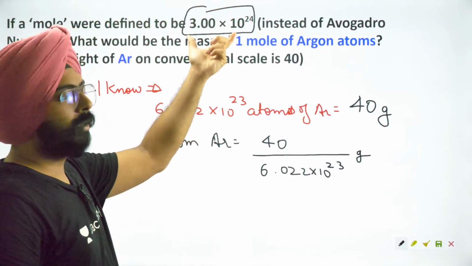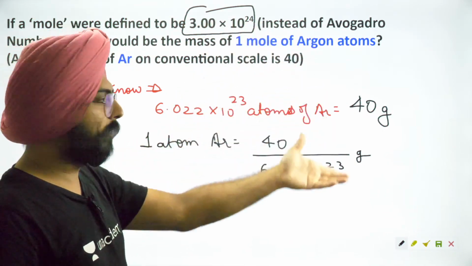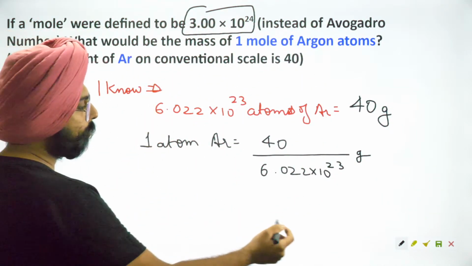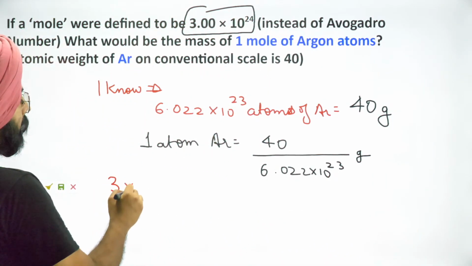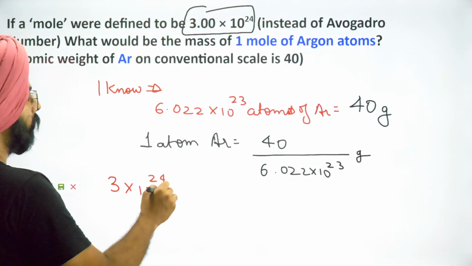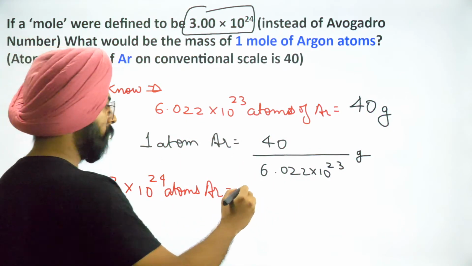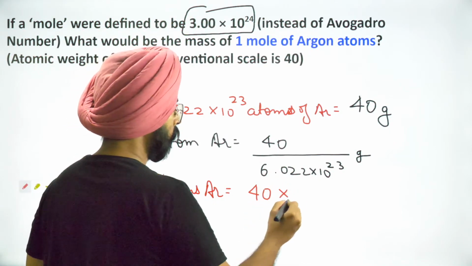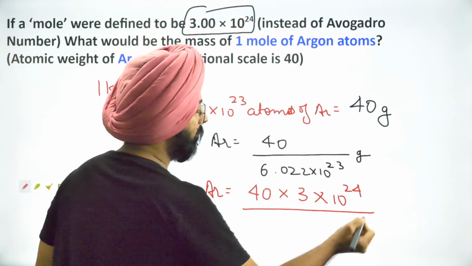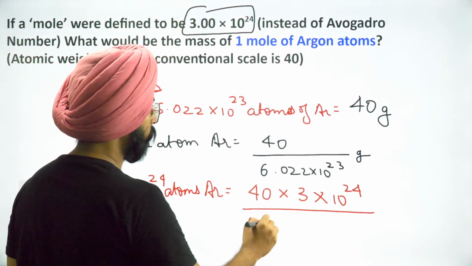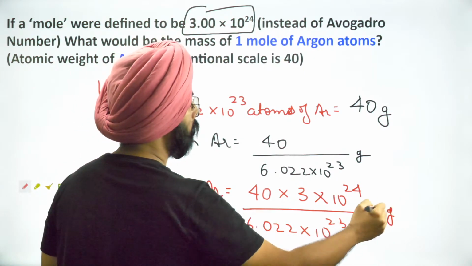So how much weight would be for these many atoms of argon? You can calculate. Just multiply with this number on both sides. So I can say 3 into 10 to the power 24 atoms of argon will be equal to 40 into 3 into 10 to the power 24 divided by 6.022 into 10 to the power 23 grams.